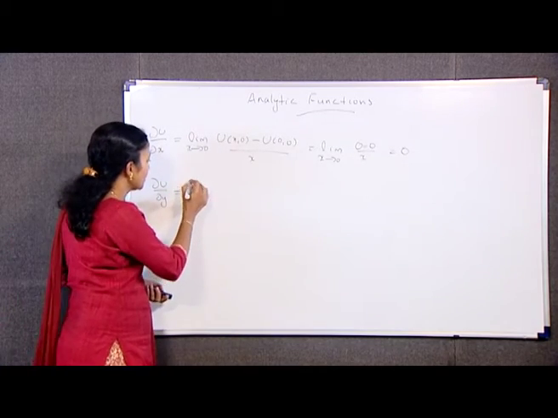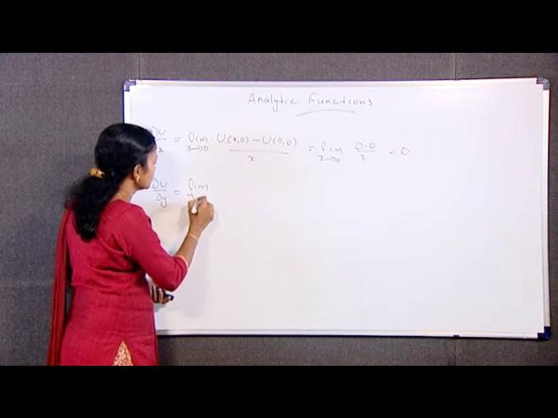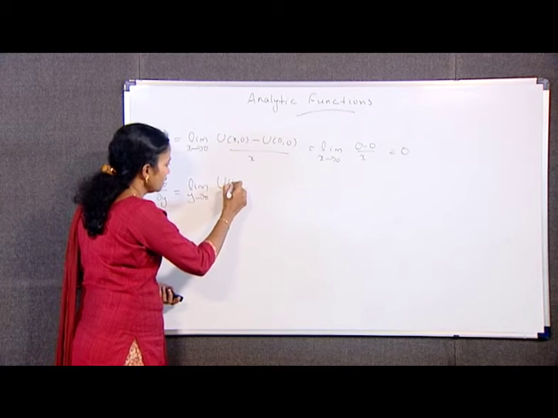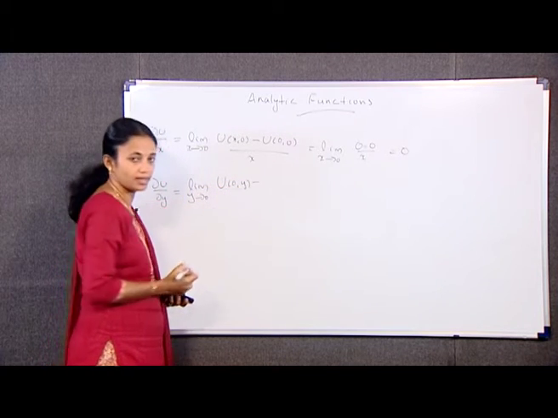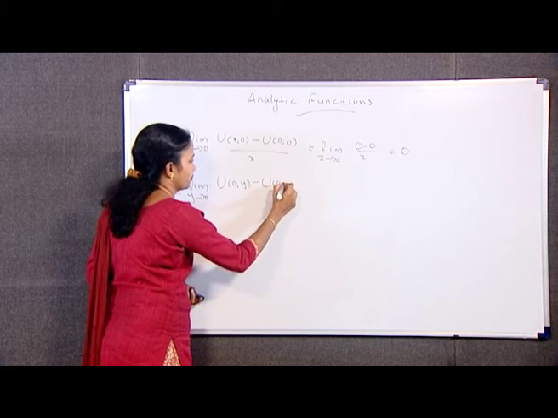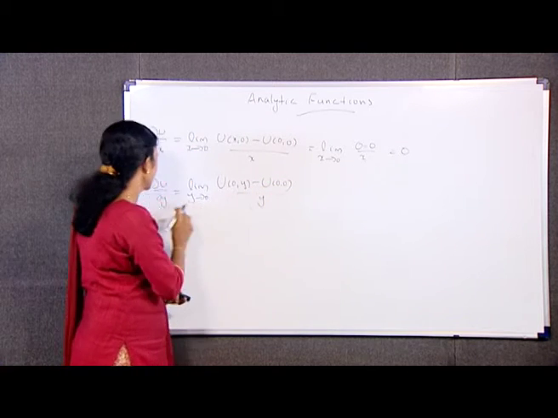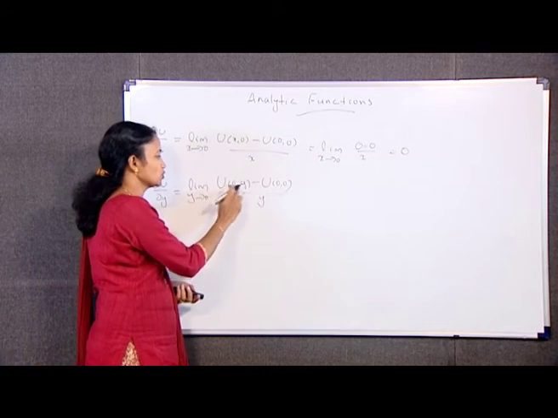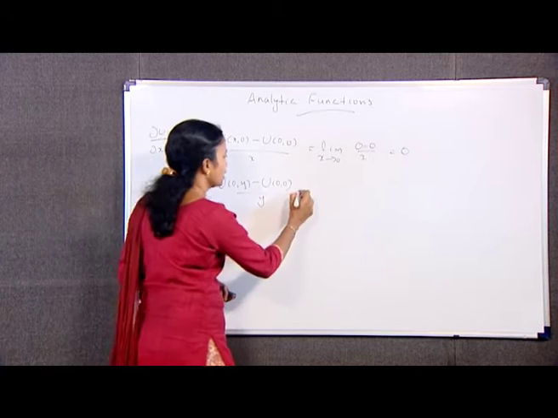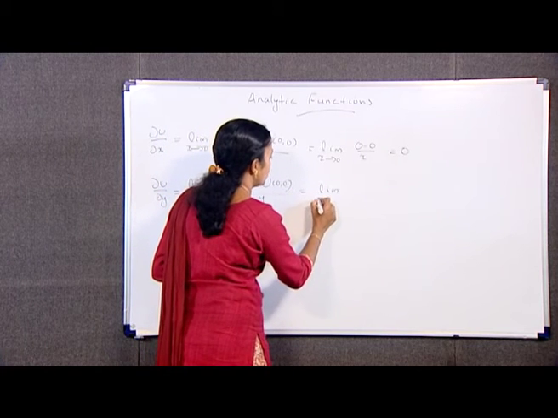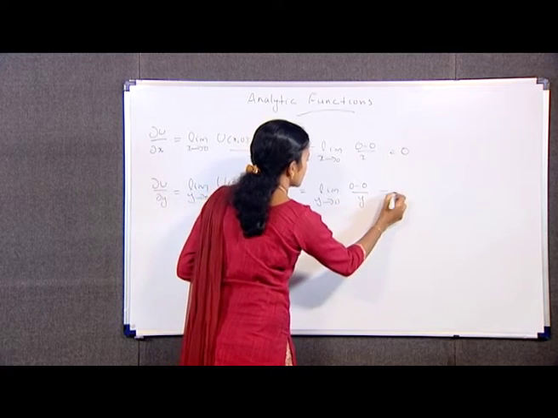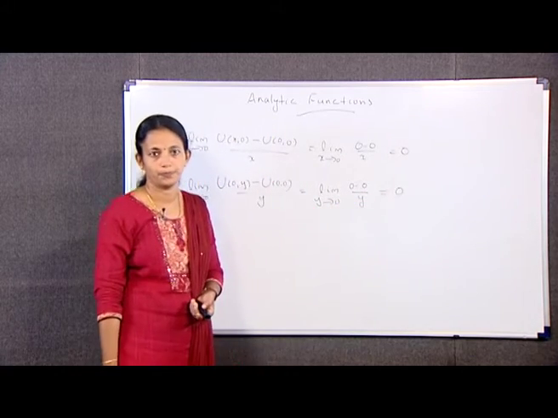And dou u by dou y, we can write limit y tending to 0 of u(0,y) minus u(0,0) by y, which is again a limit y tending to 0 of 0 minus 0 by y, which is again equal to 0.